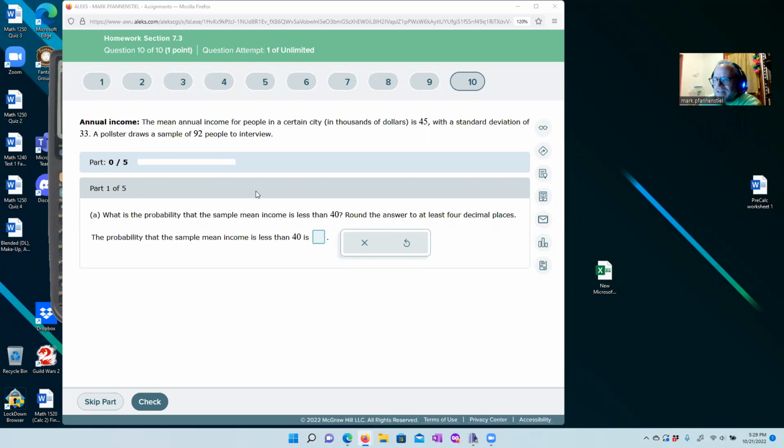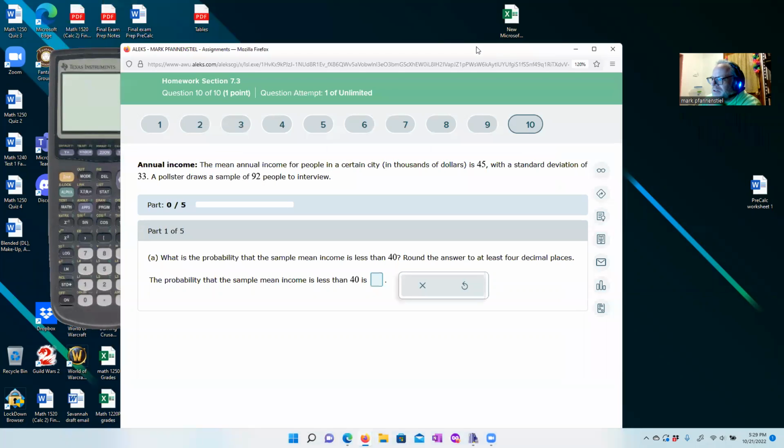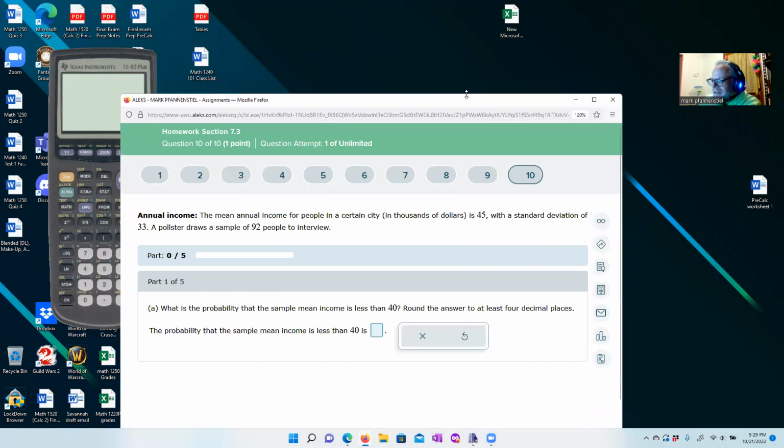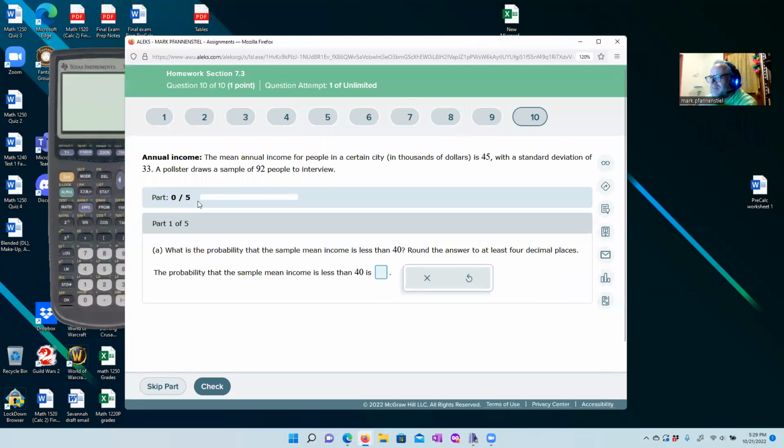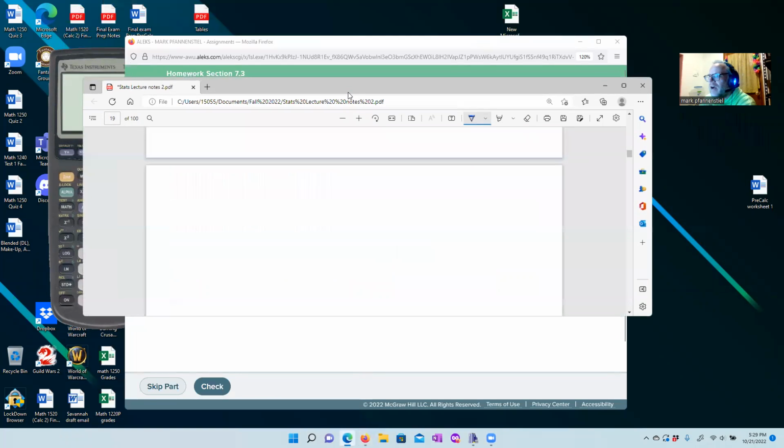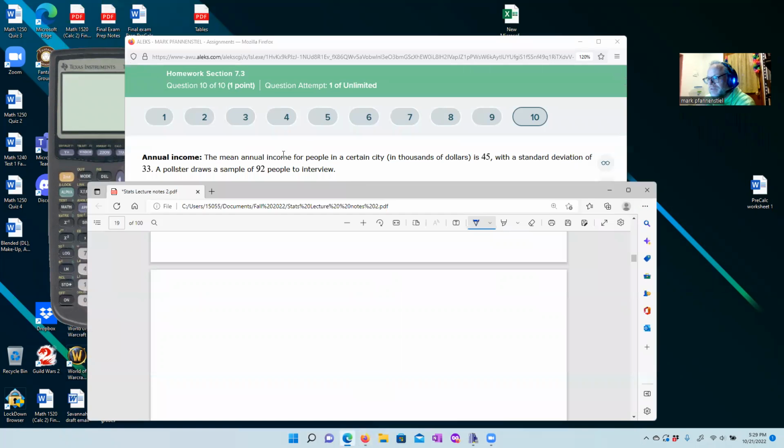We are talking about section 7.3 here. So this is how you do one of these problems. It's not nearly as intimidating as the intro led you to believe. It's pretty much the same kind of thing we've been doing in 7.2 with a little twist to it. So here we go, and I'll call your attention to the spots that are different.